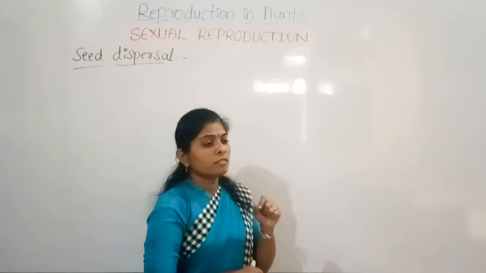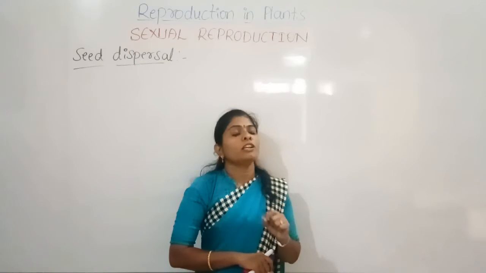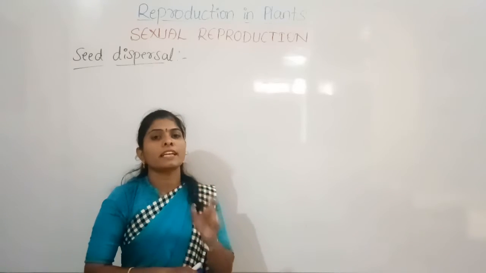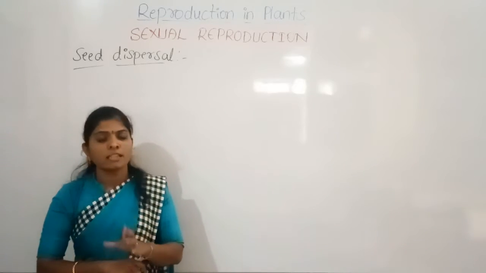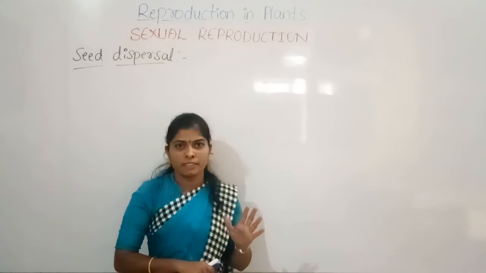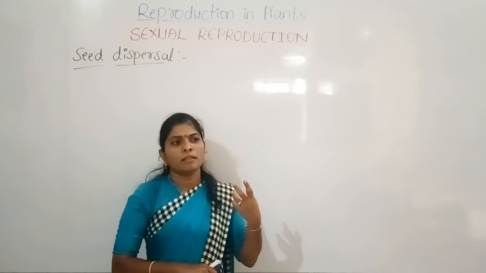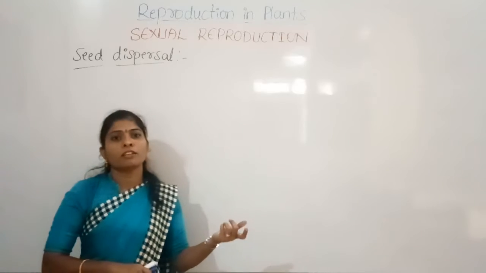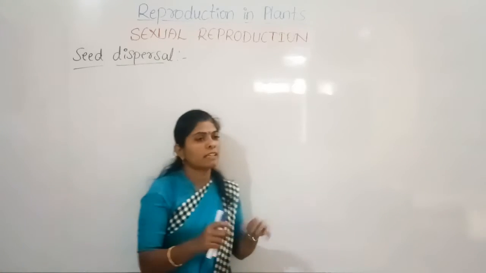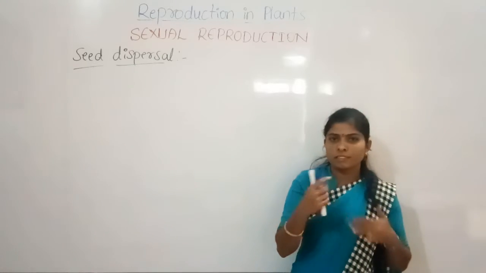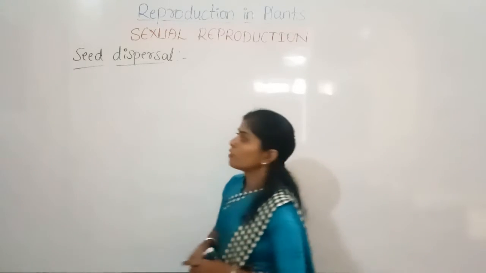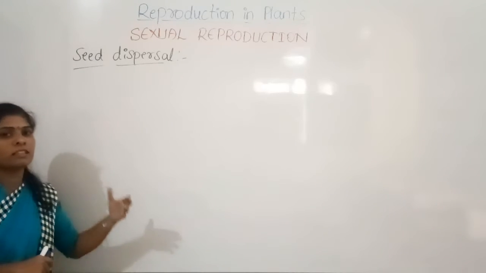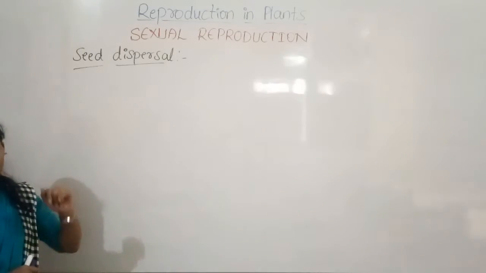So when the seed dispersal takes place, not all the seeds grow into new plants. Only the seeds which get a sufficient amount of nutrients can grow into a new plant, and the other seeds may become humus. They may undergo decay, so that they form waste, and that waste is also useful. So likewise the new plants grow, so that the seed dispersal takes place. I said it takes place by the wind or by the water or even by the animals also.